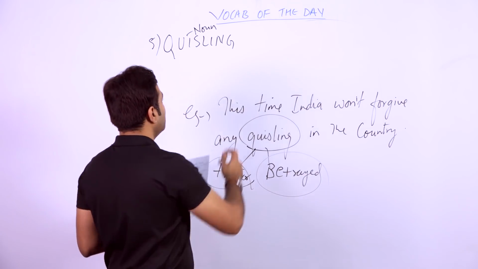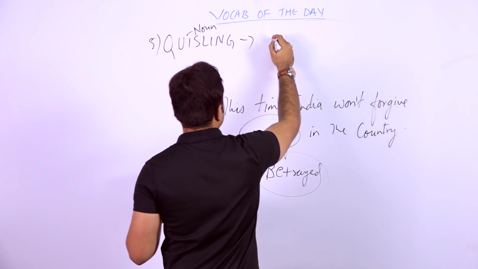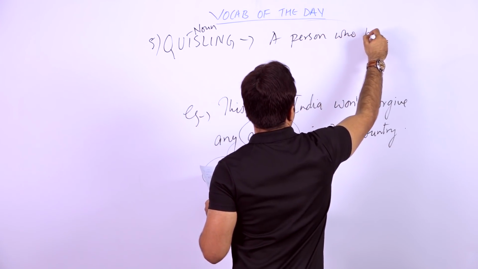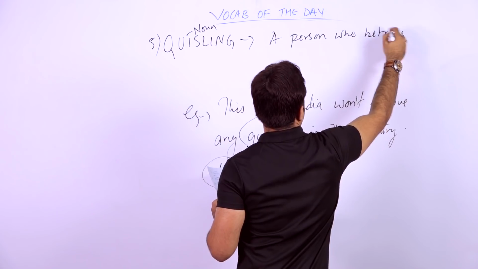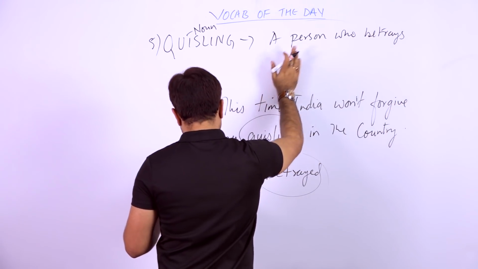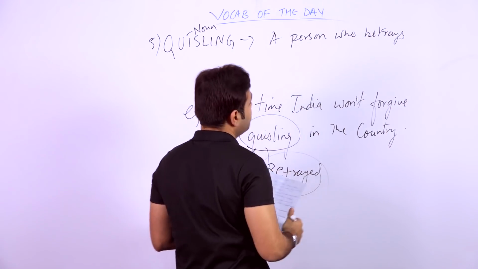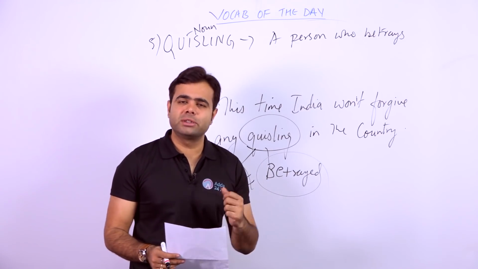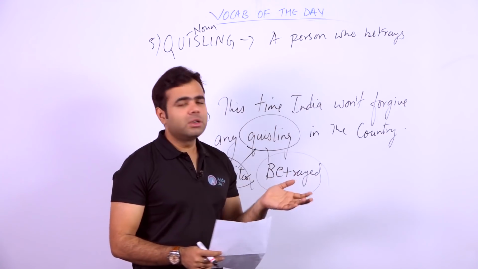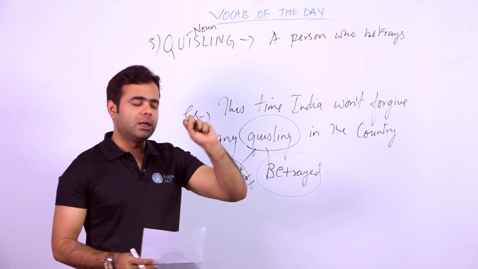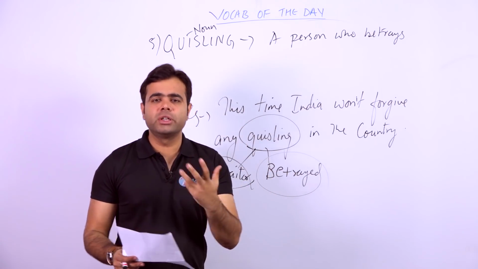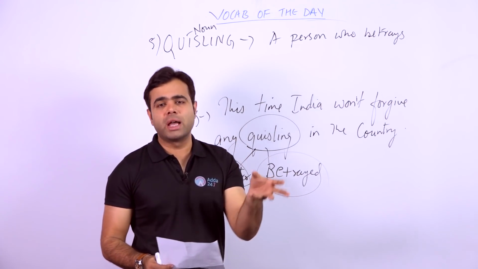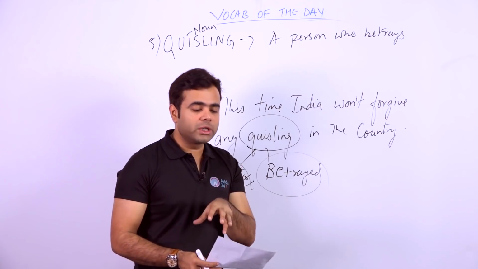Actually, quisling is a word used to show a person who betrays, generally a nation or any person. In a bigger sense, it is a person who is in connection with a country or nation, but is supporting the other country or nation that has come to rule over that place.